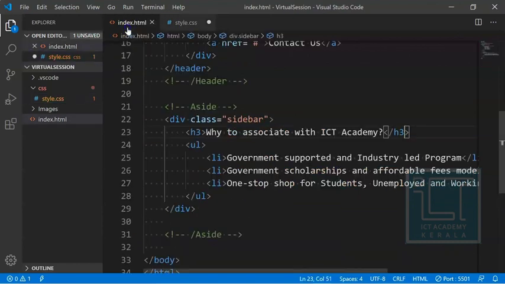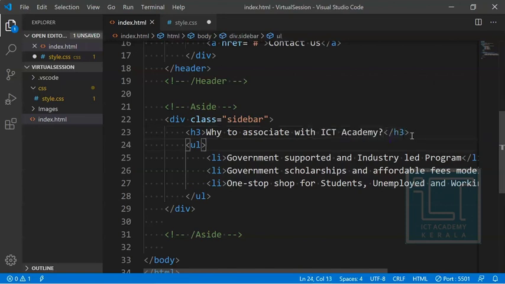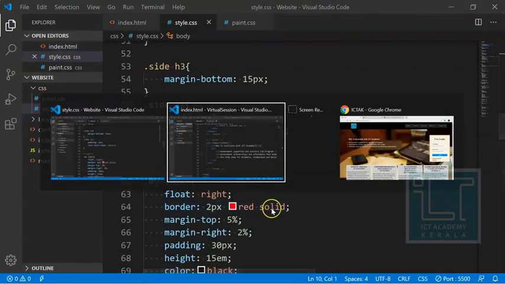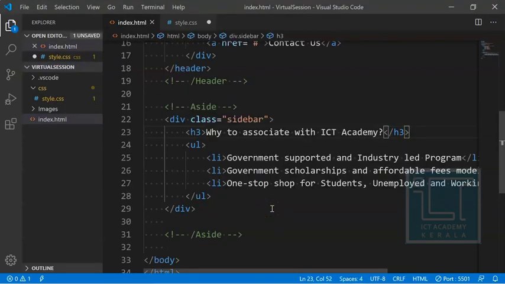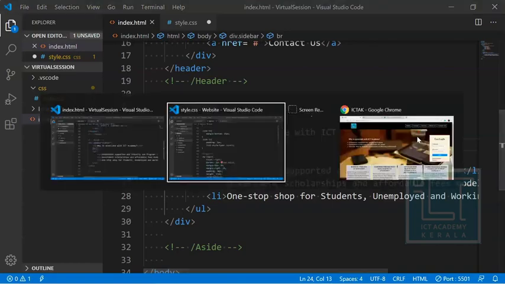Since we want to give a space between the H3 and the UL tags, either you can provide a break tag, which is also fine, or you can directly give a padding. If you want to use a break tag, let's see what to do with it. You just have to call the BR content. Let's see what difference that makes.